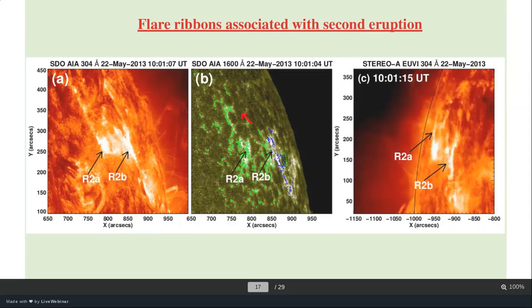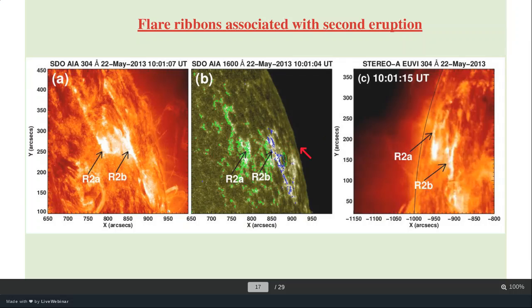Again, the ribbon formation dynamics. Whenever there is an eruption, there is some reconnection between the field lines, and the final outcome is the very low atmospheric dynamics that is called flare ribbons. R2A and R2B, these two straight structures, are called the flare ribbons associated with the second eruption.